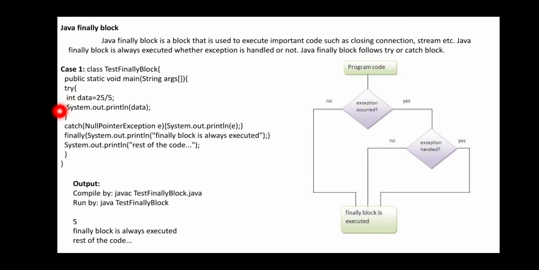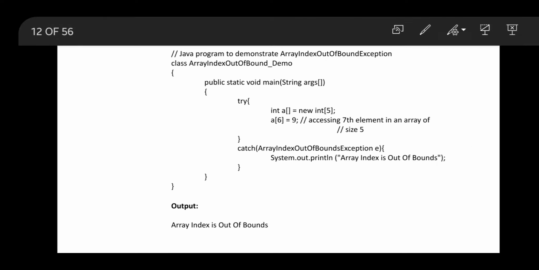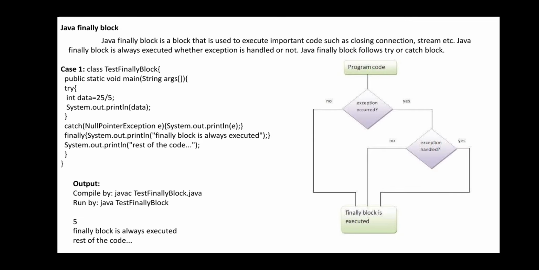Hence, the finally block, what is it going to do? It enters into the finally block and the rest of the code is executed. So you're going to have the output here: 5, finally block is always executed, and the rest of the code. So it executes with the statement System.out.println, 5 is displayed. It is not going to enter into the catch block. After that, finally it states the statements: finally block is always executed, System.out.println normal statements. Why has he written this?